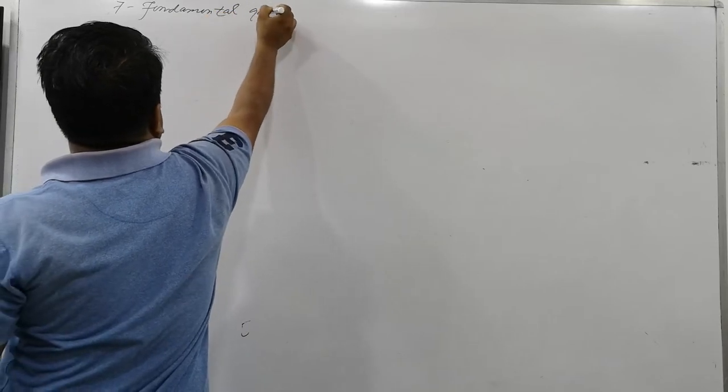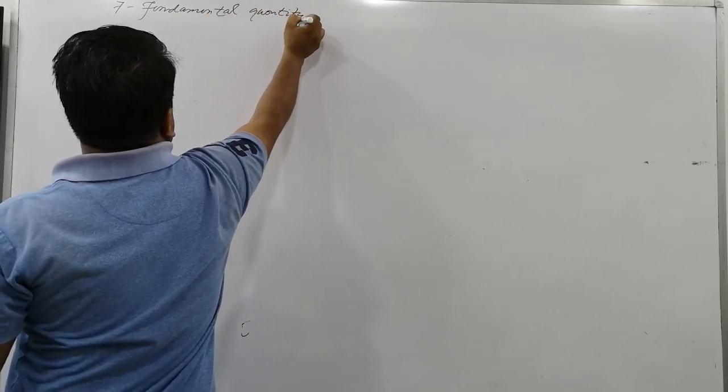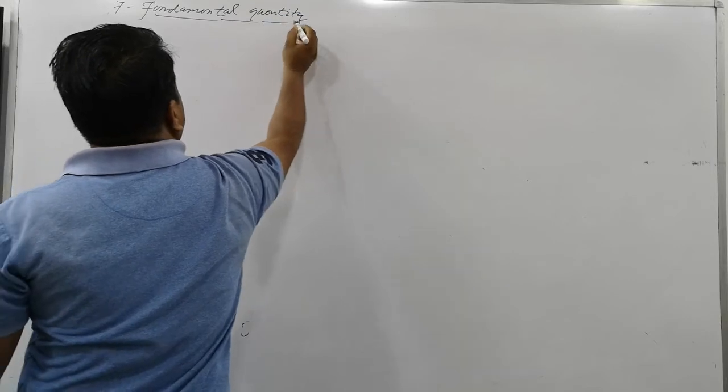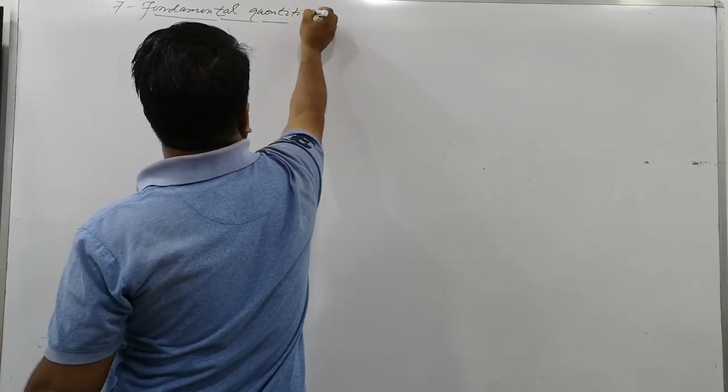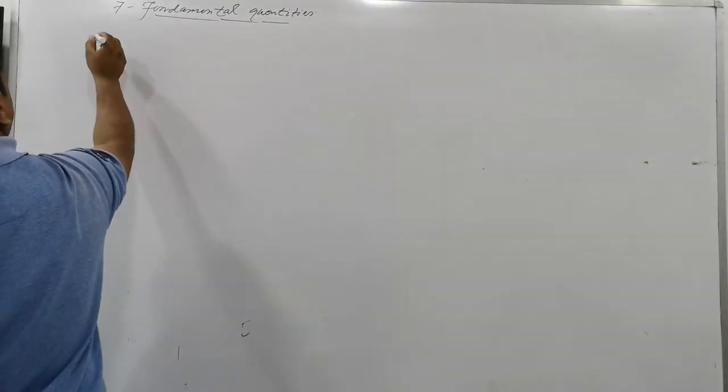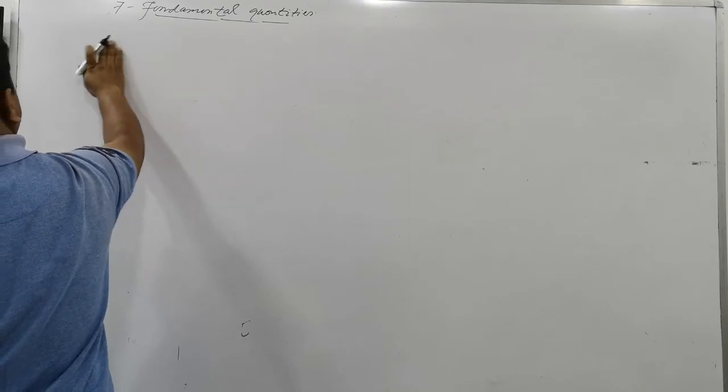Seven fundamental quantities. What are the seven fundamental quantities?